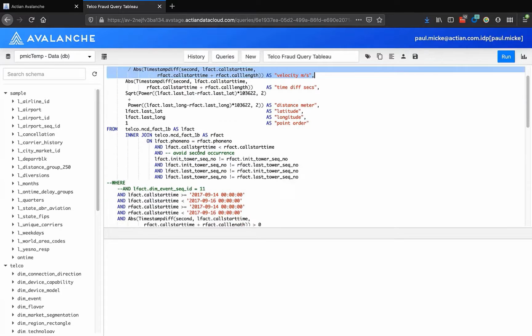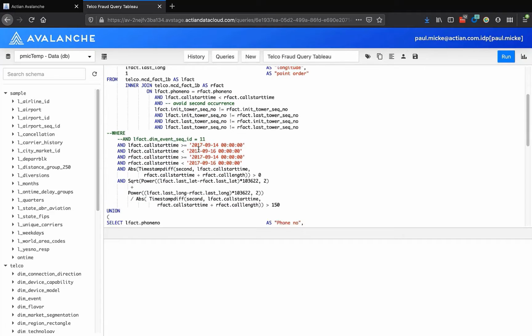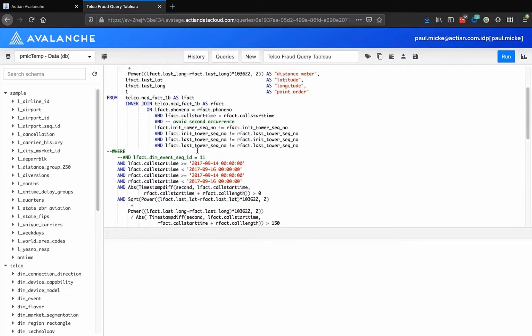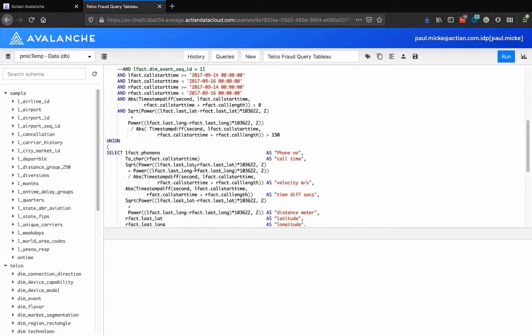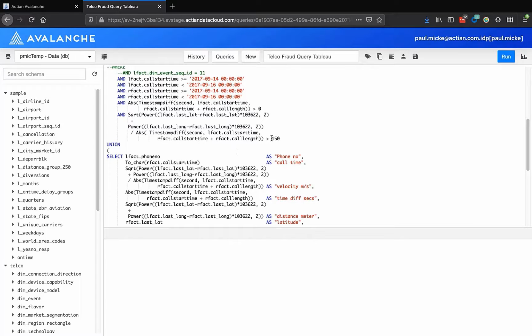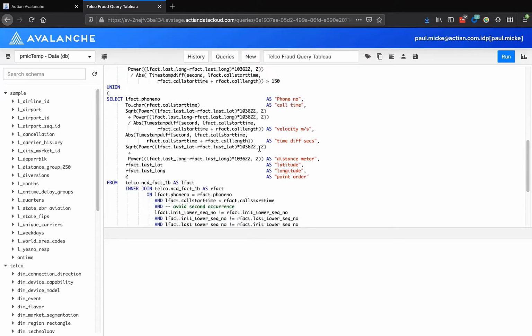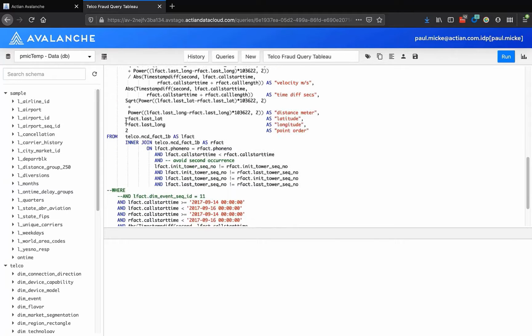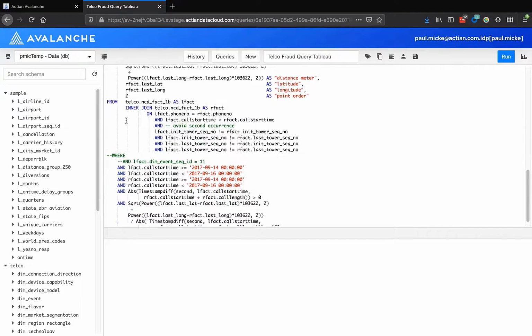We can then use this velocity to determine whether a single physical phone is either at a fixed position or moving over time. In this case, the velocity is greater than 150 meters per second, or at least 3 times as fast as a car moving down the German Autobahn. Not quite faster than a speeding bullet, but just as fictional as Superman flying through the air.